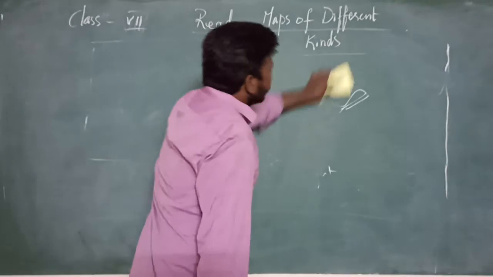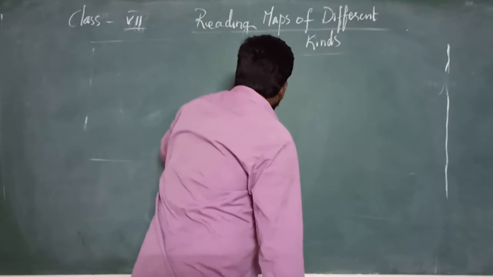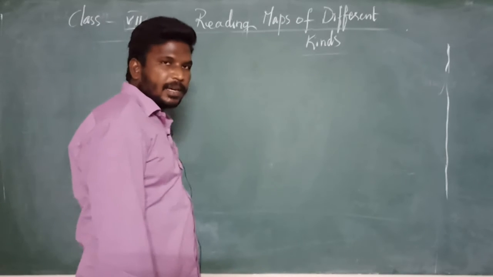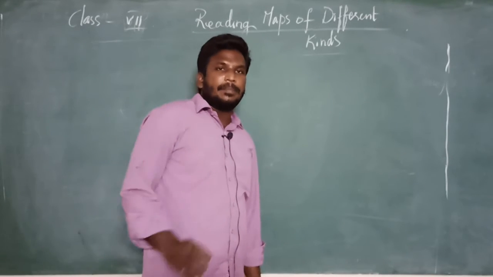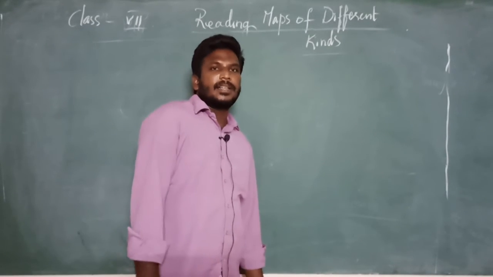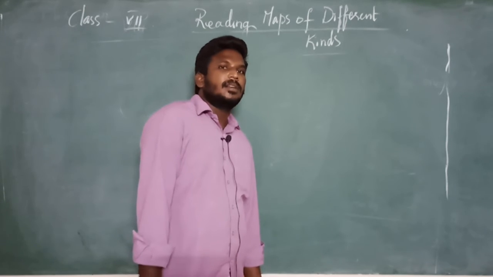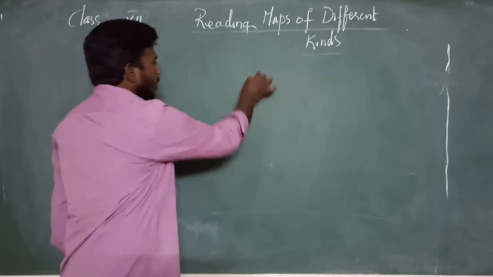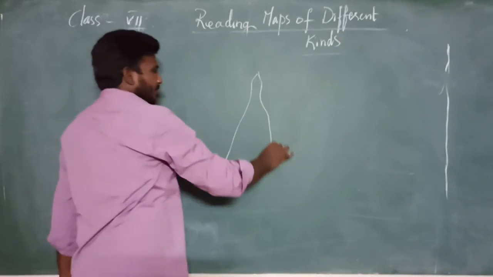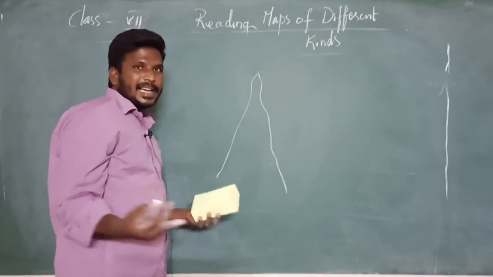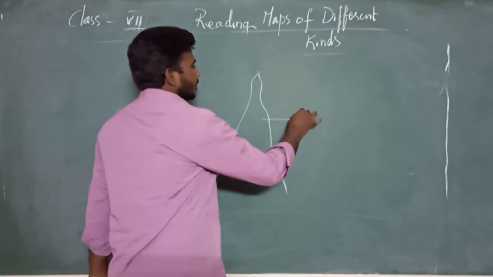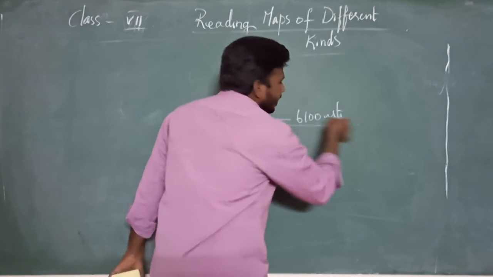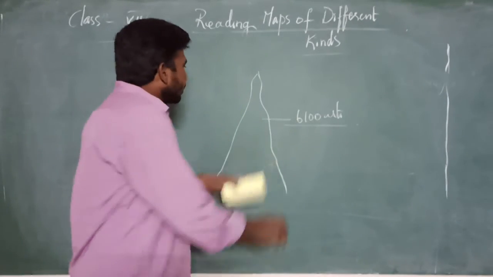Is there any map from which we get height? Yes. For example, a human cannot trace the height, but the people who estimate the heights of areas can give us information. For example, there is a mountain. We don't know exactly what the height is. For example, the height of the mountain is 6,100 meters. Who estimated this height? Who estimated this width?